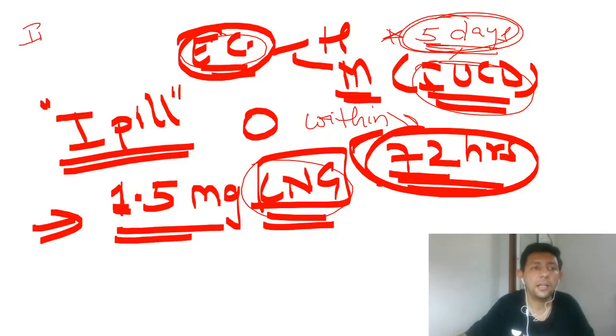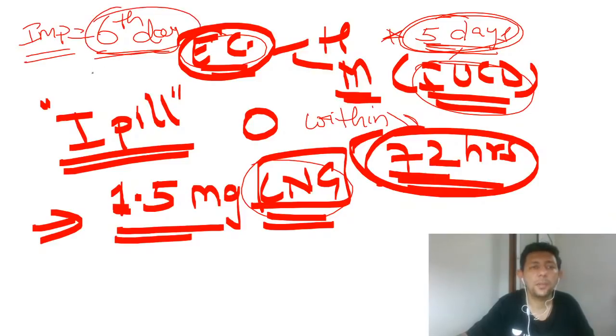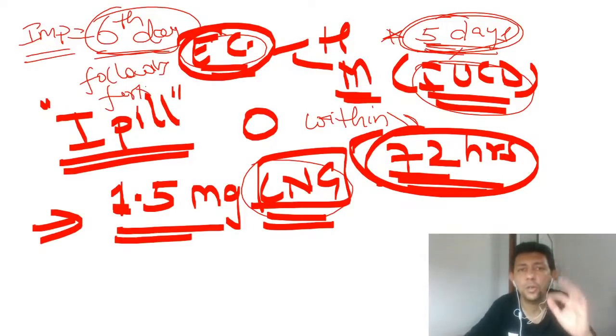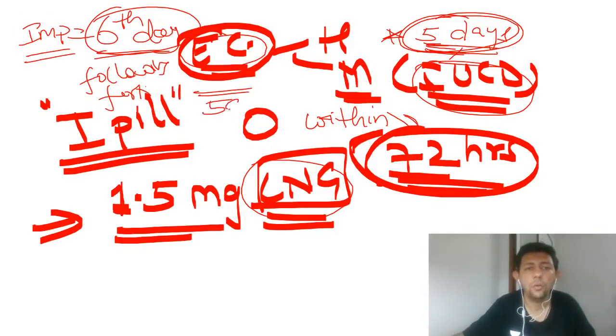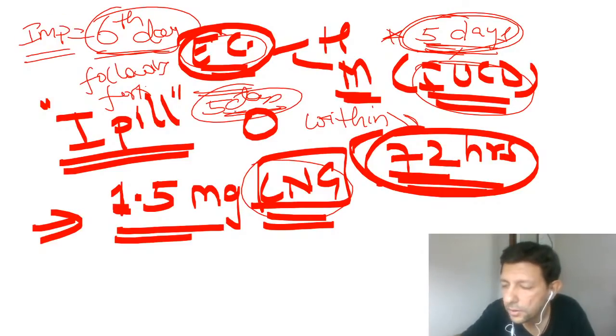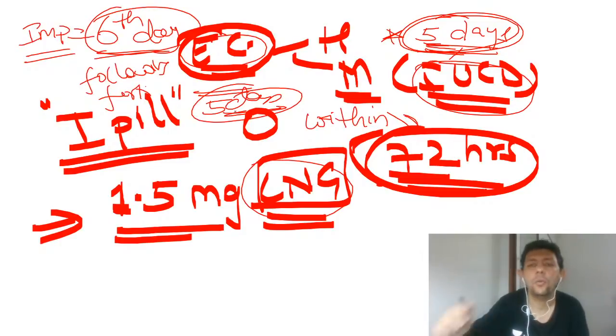When does implantation take place? Implantation takes place on the 6th day following fertilization. Therefore it is very important that emergency contraception will be effective mainly only up to 5 days. Is that understood to all of you? It is effective only up to 5 days, because on the 6th day implantation will take place. I hope this is absolutely crystal clear to all of you.